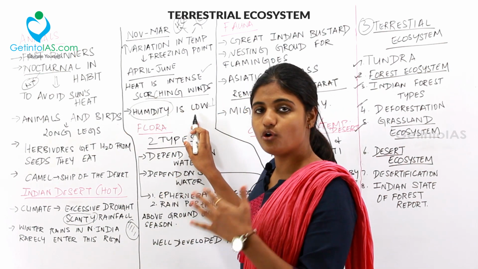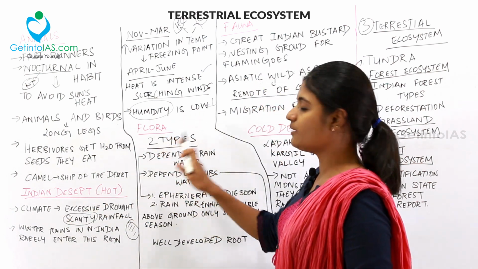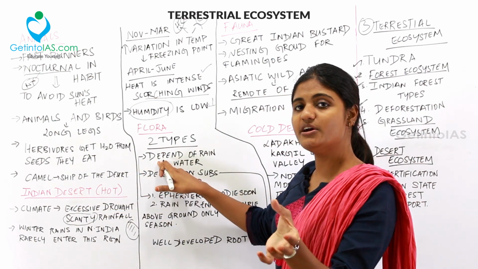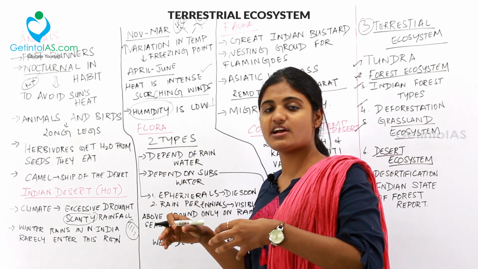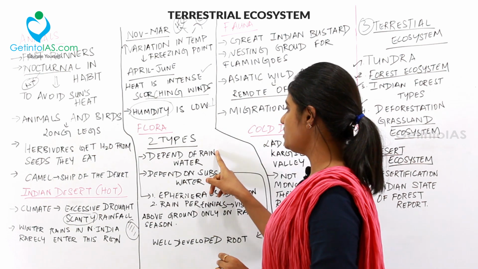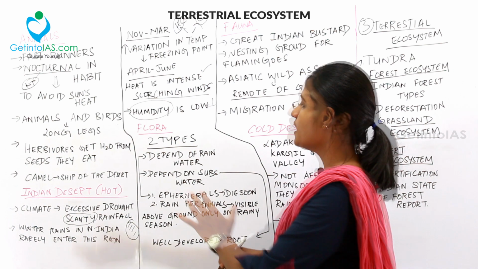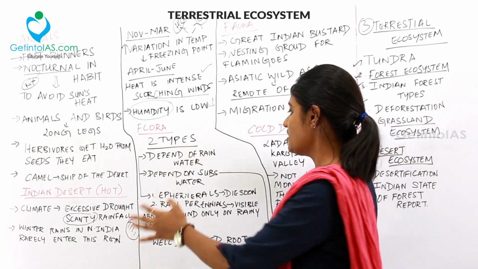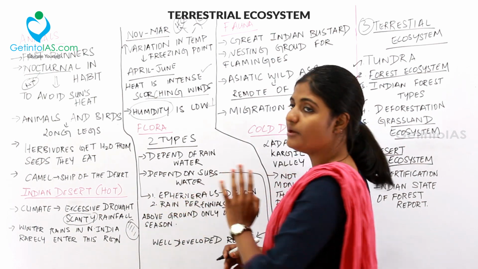And then coming to the flora and fauna in the Indian desert, there are two types of flora in the Indian desert. The first one depends on rainwater, and the second one depends on the substratum water, that is the water found below the soil layer. So these are the two types of flora found in the Indian desert. The flora which depends on rainwater is of two types: the ephemerals and the rain perennials.